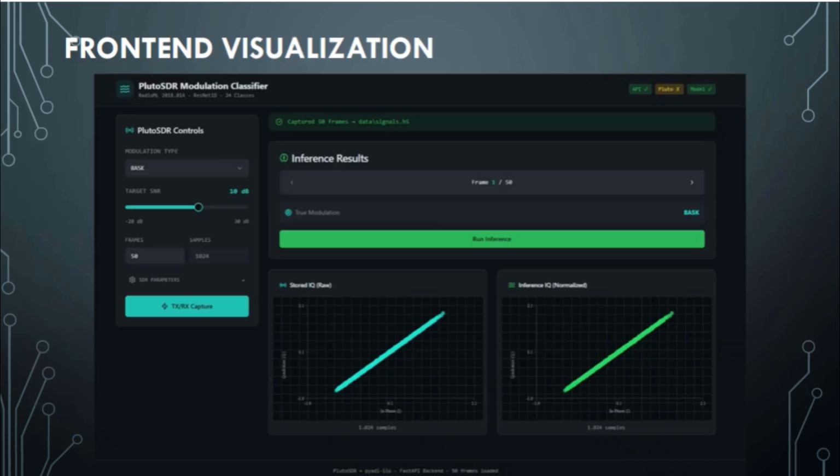The front-end interface allows the user to control key SDR parameters and to randomly select test signals from the dataset. As inference is performed, the predicted modulation type is displayed in real time. In addition, the normalized IQ samples are visualized alongside the classification results. This enables continuous monitoring of the received signal.